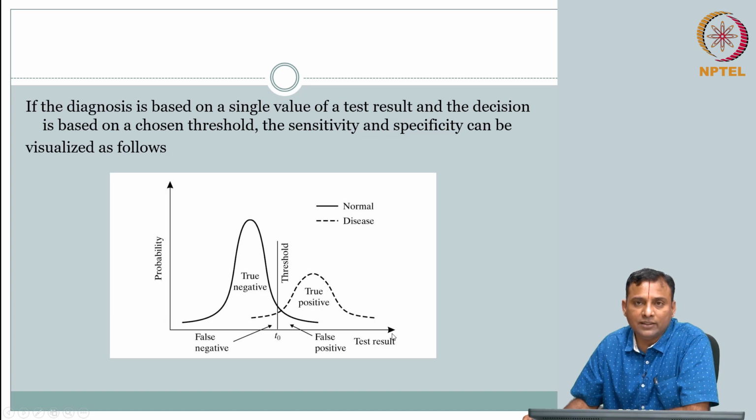But then the challenge always is, there are going to be people who are otherwise normal, a small percentage of whom could still have a larger size, and there could be some people who are diseased who may still have smaller size. So, this is always a probability. You do this measurement, and based on the measurement you have to say whether the person is normal or diseased. So, you have this distribution, you make a call. If it is above a threshold, you say it is diseased, below a threshold you say it is normal.